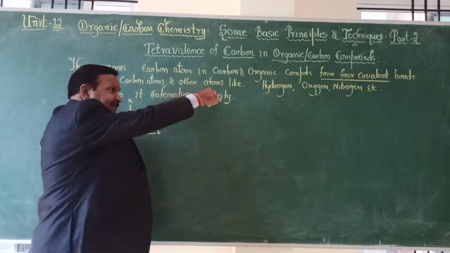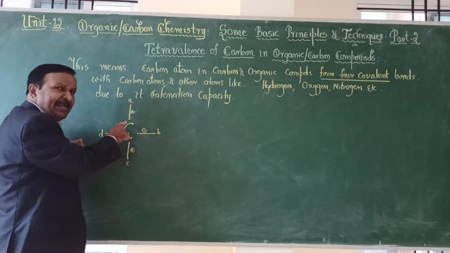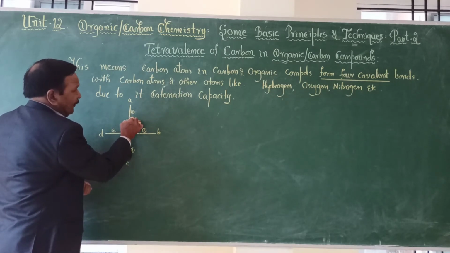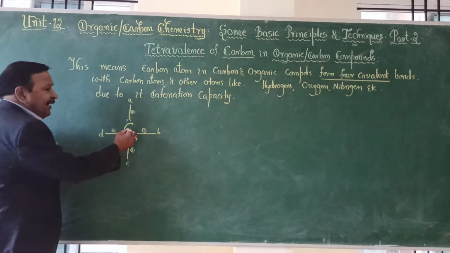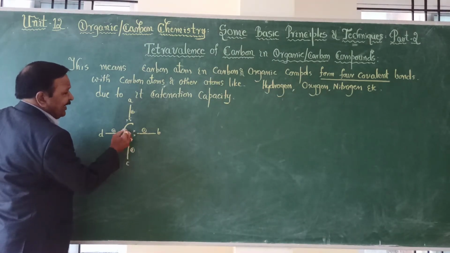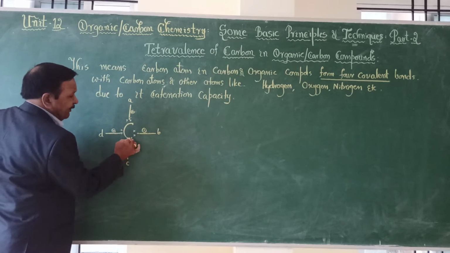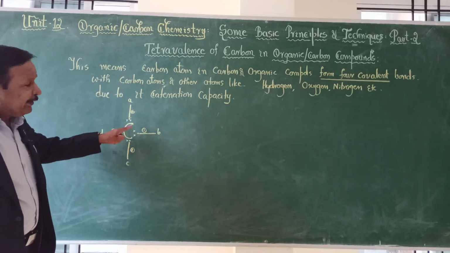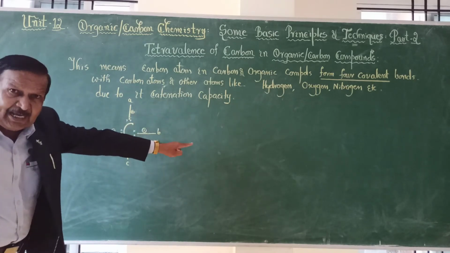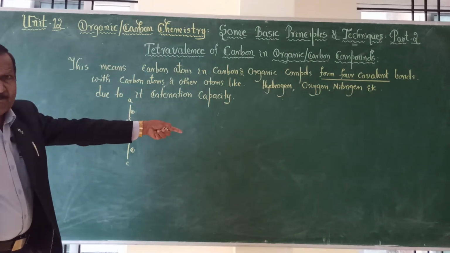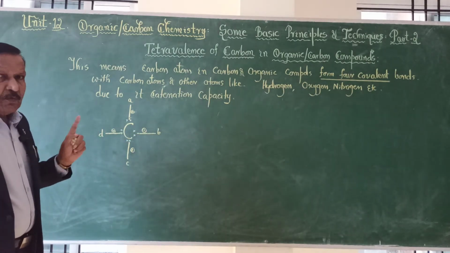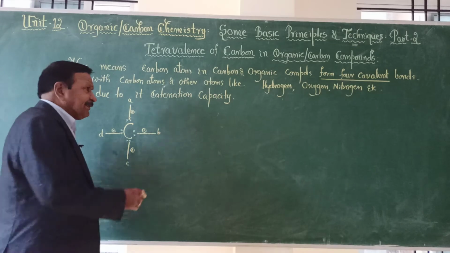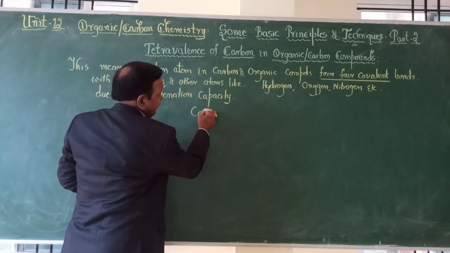If carbon shares 1 electron and A shares 1 electron, that is a covalent bond. Suppose, because of catenation, carbon shares 2 electrons with another carbon, then we get a double bond. Each pair is shown by a dash: 1 dash, 2 dash and 3 dash.